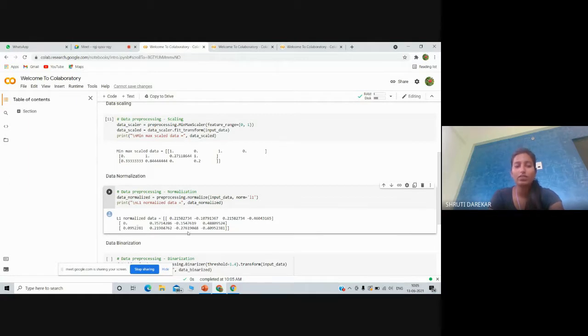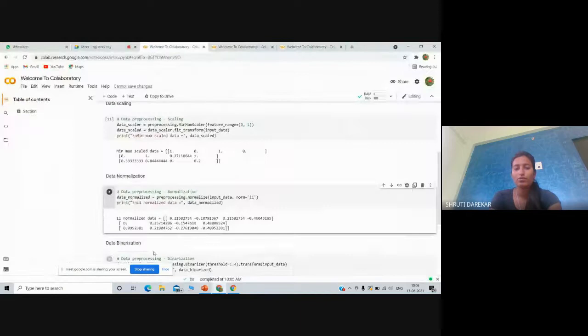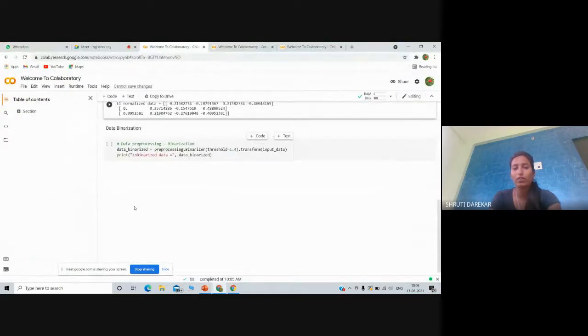And the fourth and last technique is data binarization. Data binarization is used to convert a numeric feature vector into a Boolean vector. I have used one example for data binarization, where normalized data is converted into binarized data.